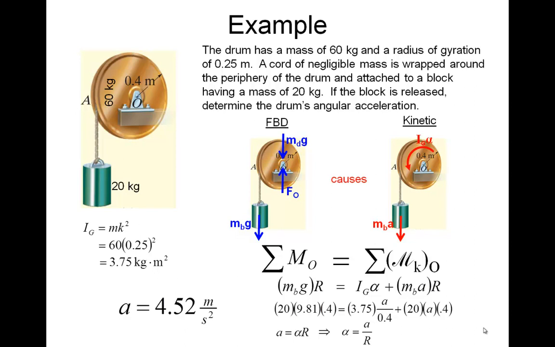I get the same answer, and this is a little more streamlined. So it's pretty important to understand this concept of kinetic moments. And it's not too complicated. It's simply, if you draw the correct free body and kinetic diagrams, you can sum moments about any point you like, as long as you sum moments about the same point in both diagrams.